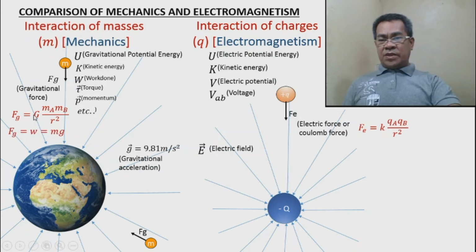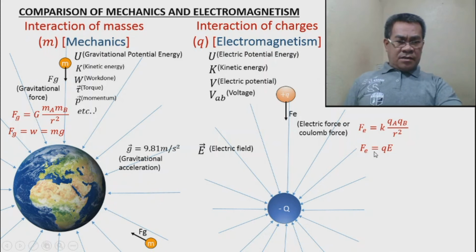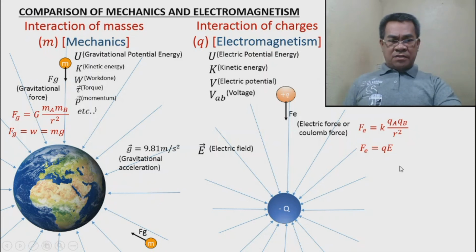Now, in the law of universal gravitation, if you derive the formula, you will arrive at the formula for acceleration. By the way, when we say force of gravity, it is weight, and we are very familiar with this formula: weight is mass times gravity. So therefore, these two must be the same. That's why if you combine these two, the result is the acceleration. By the way, before that, in electricity also, it is quite similar.